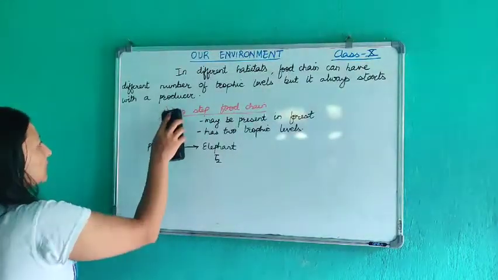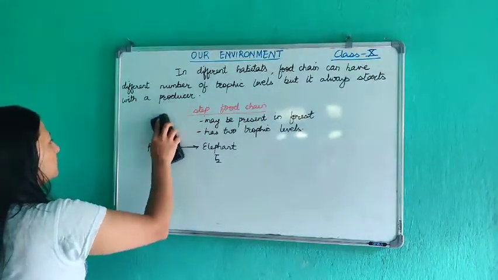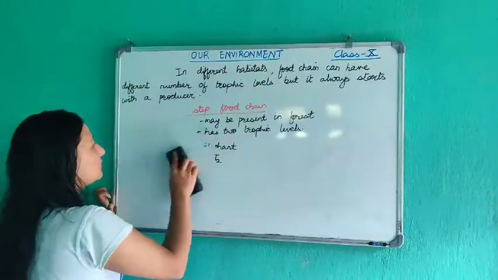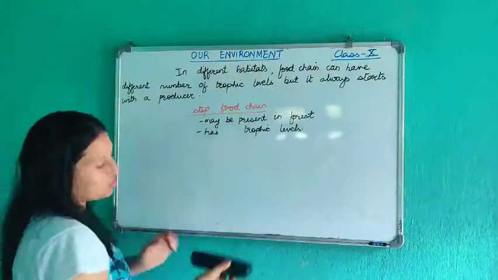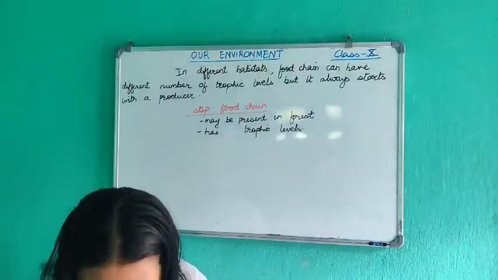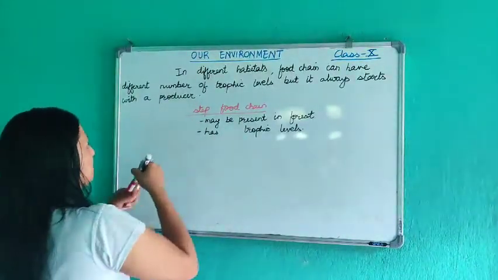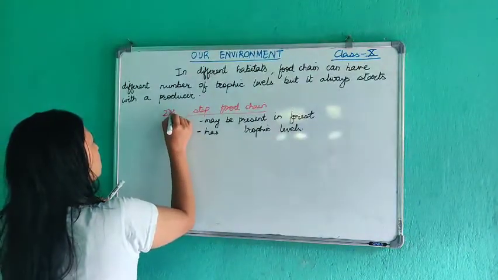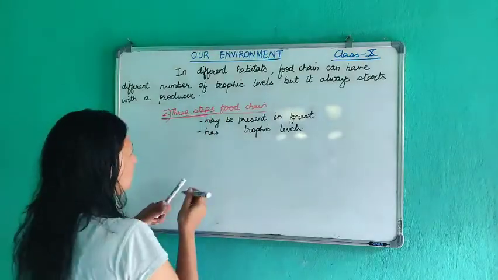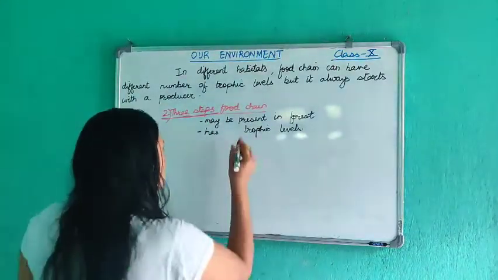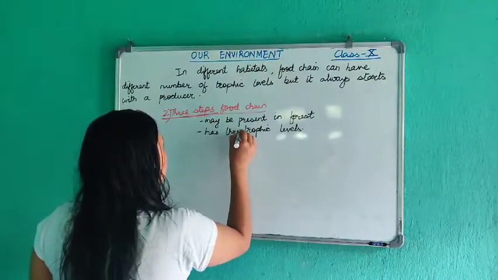Now I'll do the 3 steps here itself. Again, it may be present in the forest. Number 2 is the 3 steps food chain. It may be present in the forest and it has 3 trophic levels.